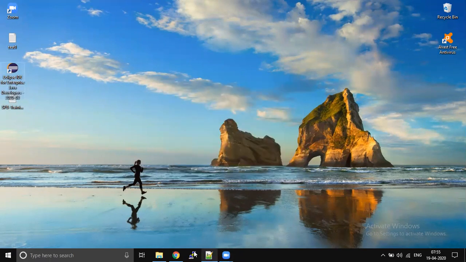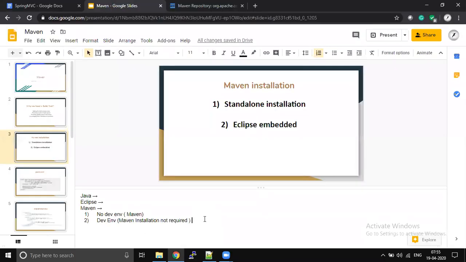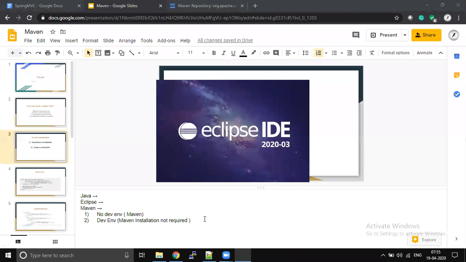Let it start. Meanwhile, these days all your IDEs are embedded with Maven. So to develop any project, you need not install Maven.